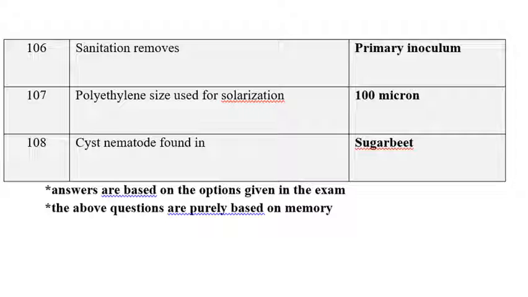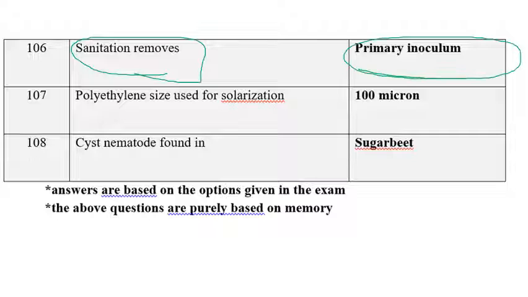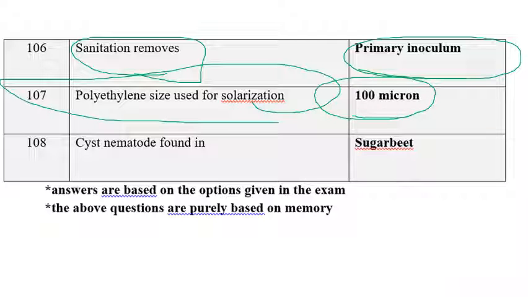The next one is, sanitation removes the primary inoculum so that we can escape the secondary inoculum too. The polythene bag size that can be used in soil solarization: we know very well, 100 microns, and the temperature required is 52 degrees centigrade. So the polythene size used in soil solarization is 100 microns.